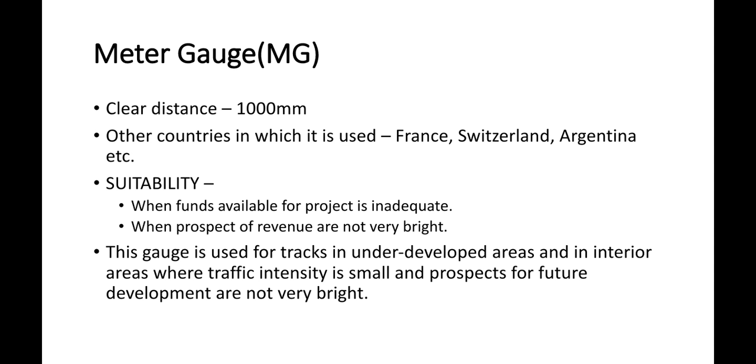Meter gauge. In meter gauge, the clear distance between the inner faces of two parallel rails forming a track is 1000 mm. Other countries in which it is used are France, Switzerland, Argentina, etc.